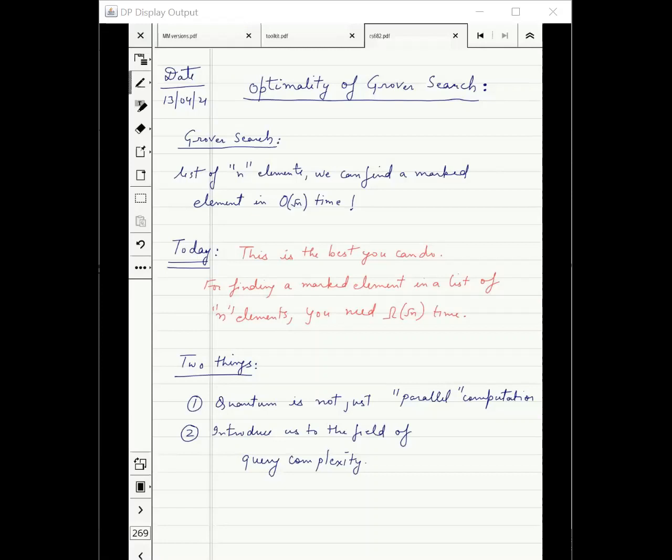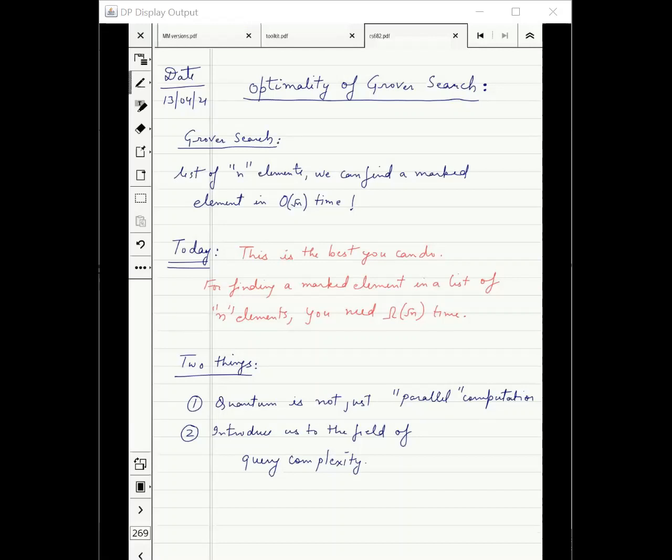This is the way in which many lower bounds are proved in quantum computing. This has given rise to a field called query complexity. I shouldn't call it new now, it is 20 years old, but we will talk about it at least for one lecture next time.